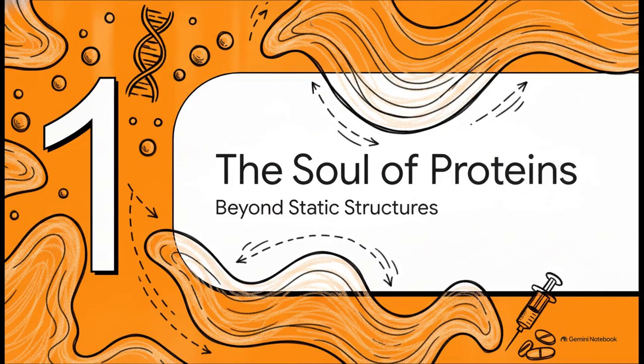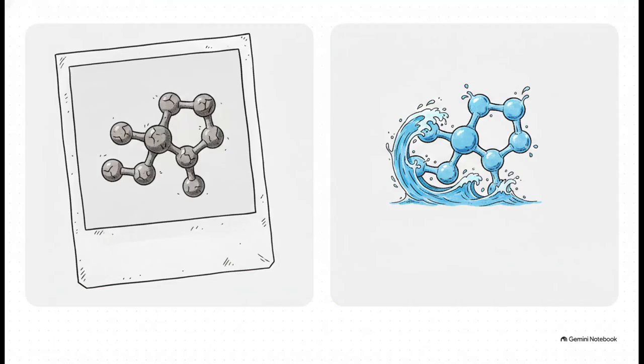All right, let's jump straight into Section 1, the dynamic soul of proteins, moving way beyond static structures. So AI models like AlphaFold are absolutely brilliant at predicting static structures, right? But honestly, this creates a massive cognitive mismatch. In the real world, a crucial allosteric switch, that exact split-second shape a drug needs to bind to, might only exist as a rare conformation on a microsecond scale. Trying to capture this continuous dynamic fluid using discrete digital snapshots, it's literally like trying to understand the entire ocean by looking at a single photograph of a wave.